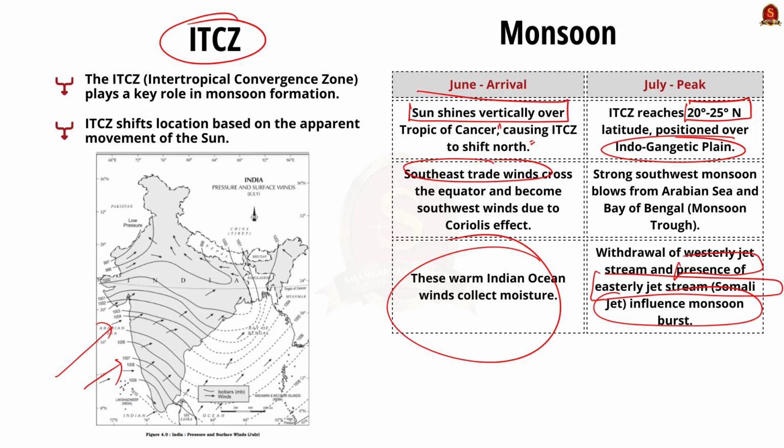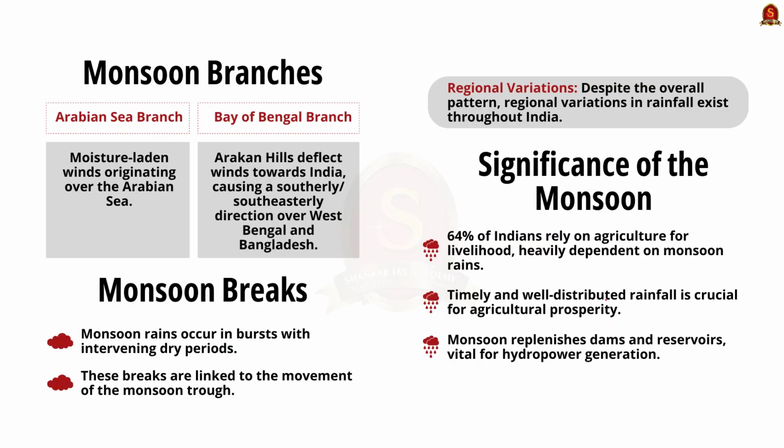As these winds approach the land, their southwesterly direction is modified by the relief and the thermal low pressure over northwest India. The monsoon approaches the Indian landmass in two branches. Firstly, the Arabian Sea branch. See, in this branch, the monsoonal winds originate over the Arabian Sea. Secondly, the Bay of Bengal branch.